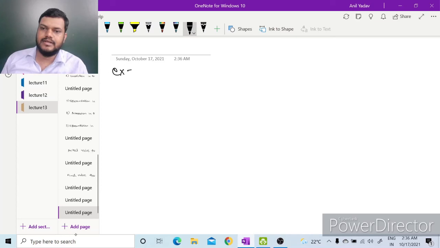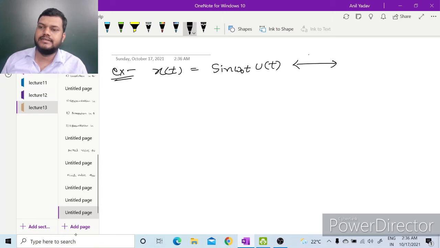Let us see another example. Let us say x(t) is sin(omega naught t) u(t). Its Laplace transform is omega naught upon s square plus omega naught square. Again we can see this is a periodic kind of signal or repetitive kind of signal. So here final value theorem is not applicable.